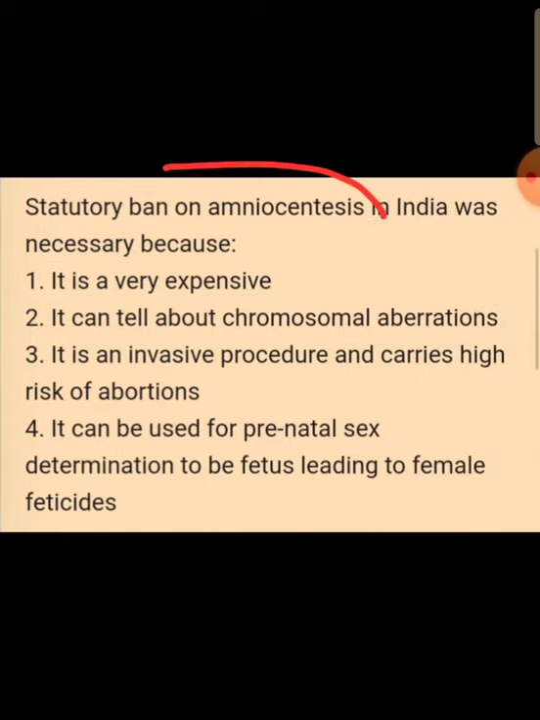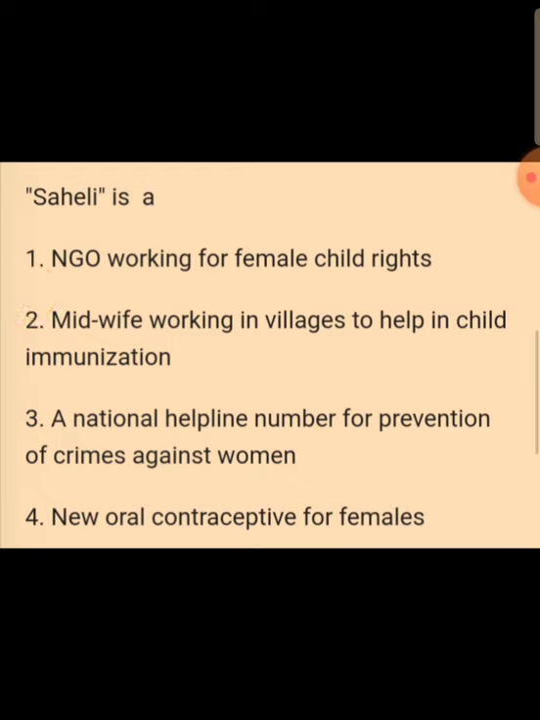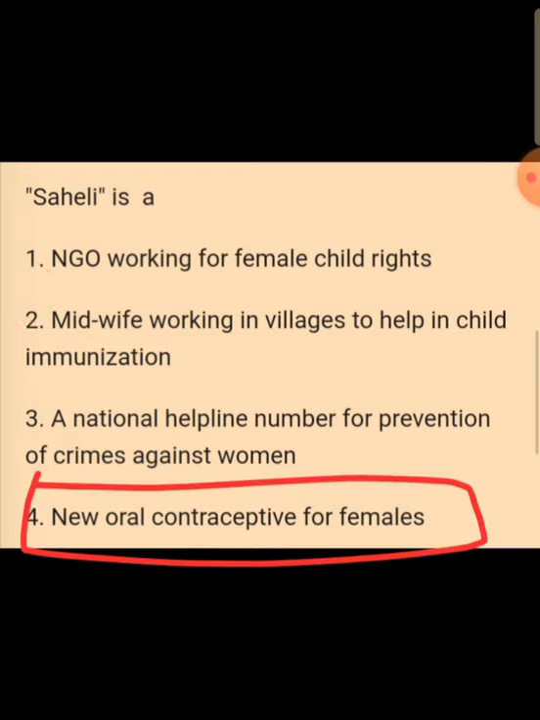Statutory ban on amniocentesis in India is necessary. Amniocentesis is a technique where the amniotic fluid, the fluid present surrounding the fetus, is collected to check whether the developing baby has any genetic disorders or not. This technique has been banned in India because it is misused for detecting the sex of the unborn fetus and also misused for female feticide. That's why it has been banned. Saheli is a new oral contraceptive for females.